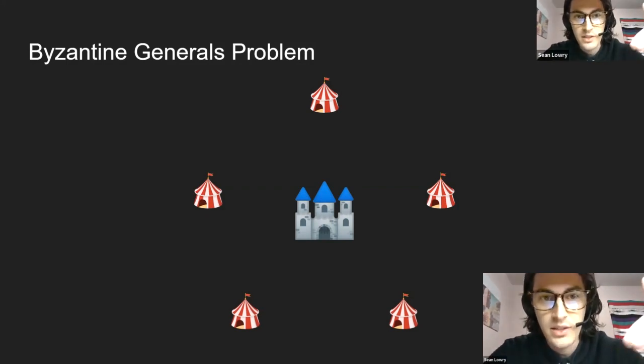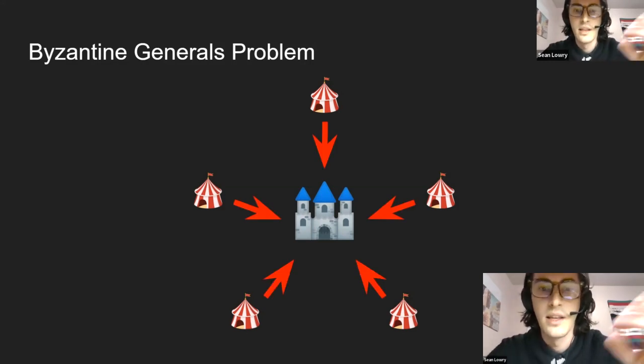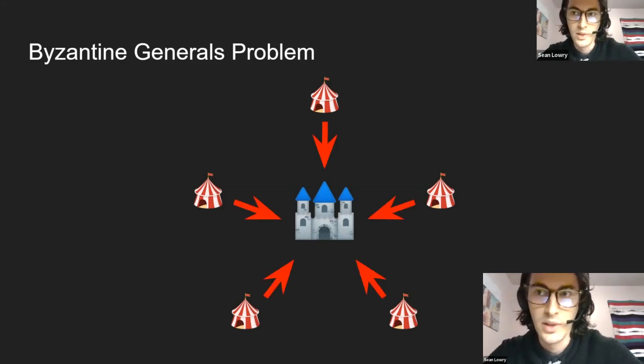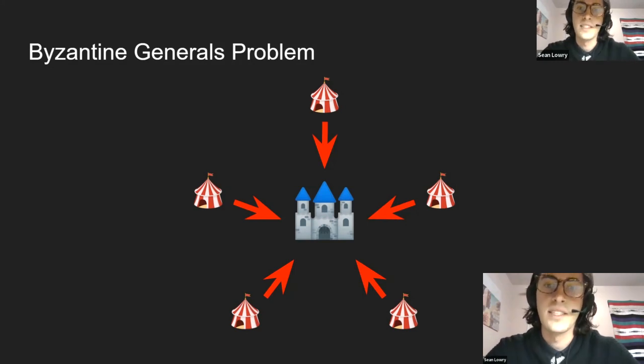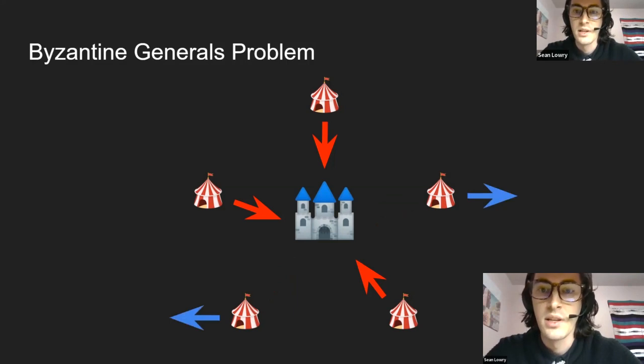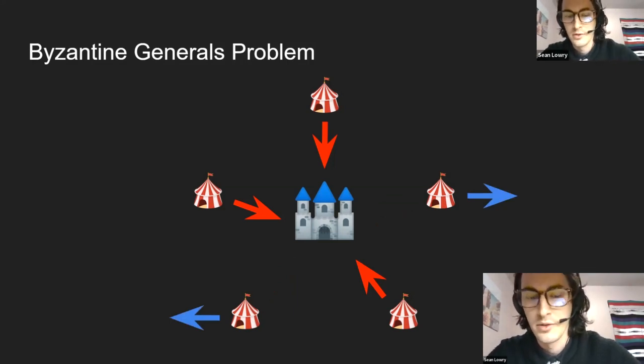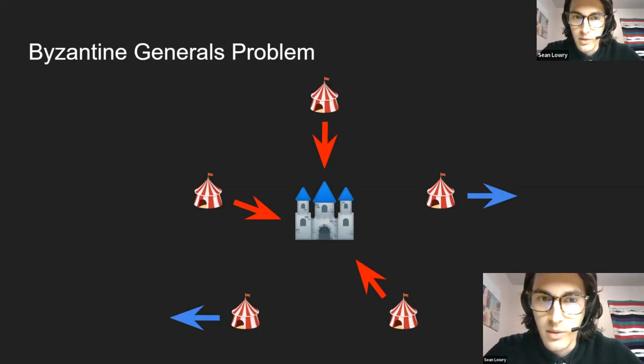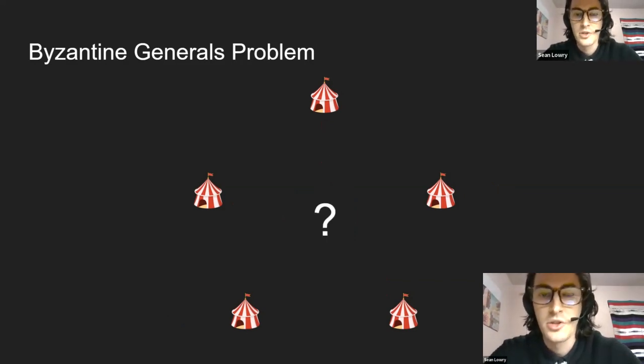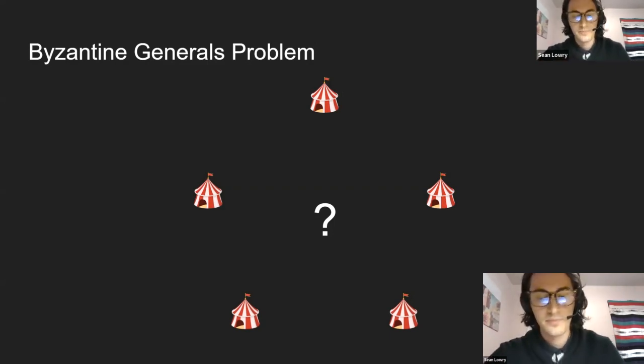If all of these generals attack at the same time, let's say dawn on the next day, then they will surely win the castle, no problem. But if they attack at separate times, or if they only have a portion of their forces, they will lose. So the question becomes, how do we establish full agreement between these distributed parties about the time to attack, and more importantly, how can they trust one another?